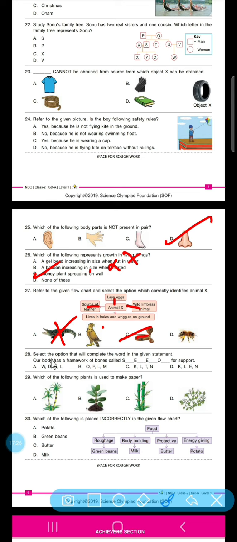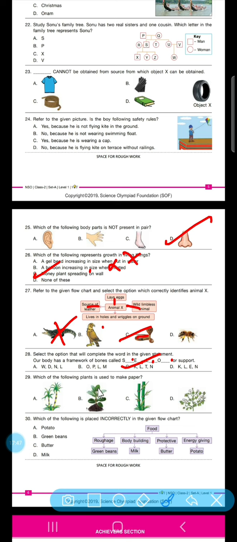28th question. Select the option that will complete the word in the given statements. Our body has a framework of bones called a skeleton system. So SKELETON. So this one is correct.